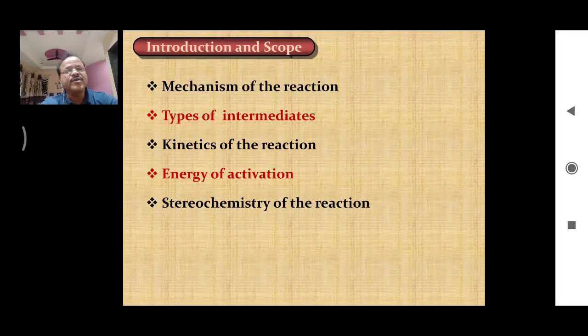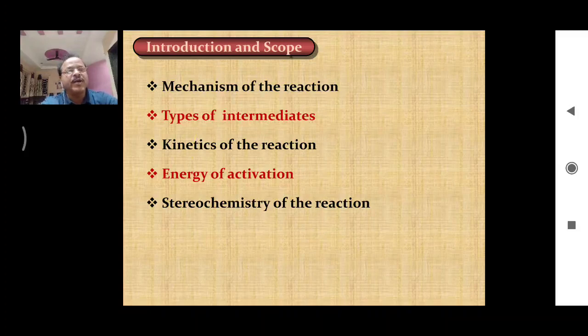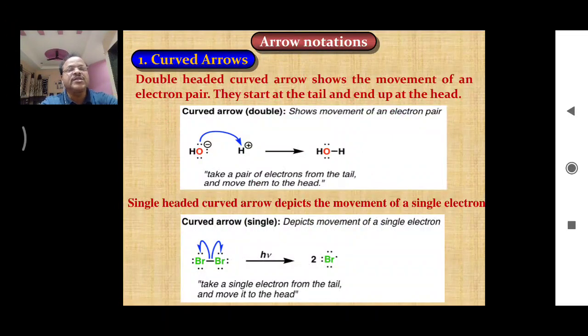All this information is possible only if we know the fundamentals of organic reactions. So this is the overall scope of this topic. By studying this topic, fundamentals of organic chemistry, we can come to know all these important points. Now let's see, the first point of this topic is arrow notations.